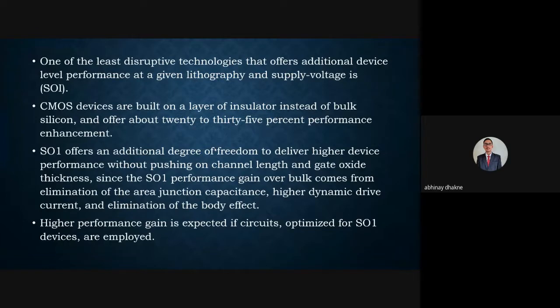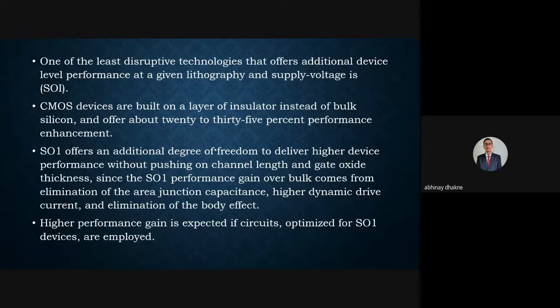So coming to the theory part, SOI is a disruptive technology that offers additional device performance at a given lithography and supply voltage. The CMOS device is manufactured on two layers, a layer of insulator and bulk silicon, and offers about 20 to 35% performance enhancement.